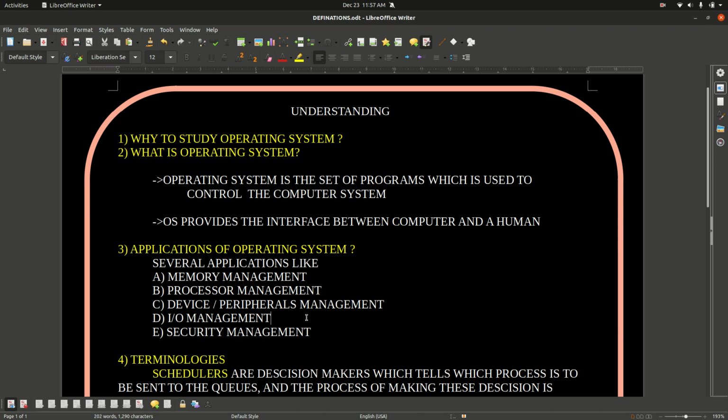And security management. As you all know, we have to write several passwords for accessing our files. So it basically provides security to our files. This is one of the works of the operating system. There are many more works of the operating system, like providing the interface, and you may come across many more. So let's move ahead.